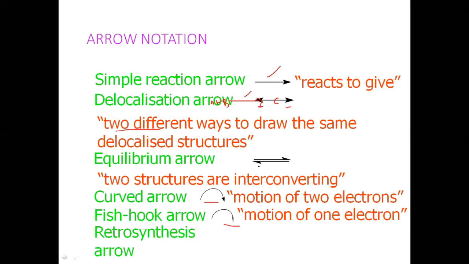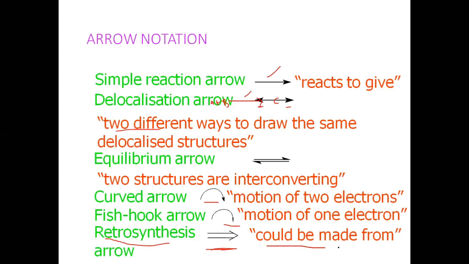Then what type of notation needs to be used for the retrosynthesis arrow? This particular notation is for retrosynthesis. Retrosynthesis means a backward approach from the target molecule in order to get a simple starting material. During retrosynthesis, you need to show only these kinds of notations. So two lines, then one arrow.